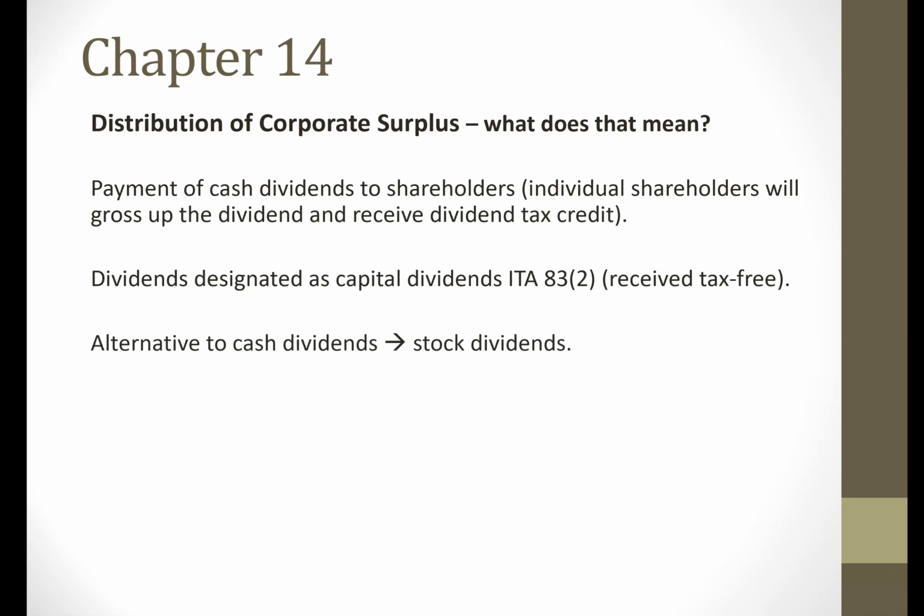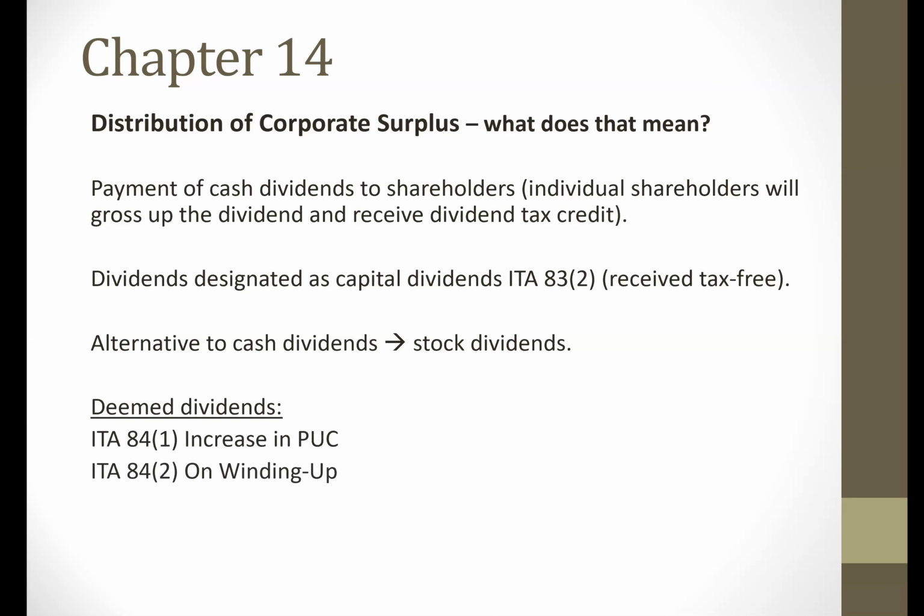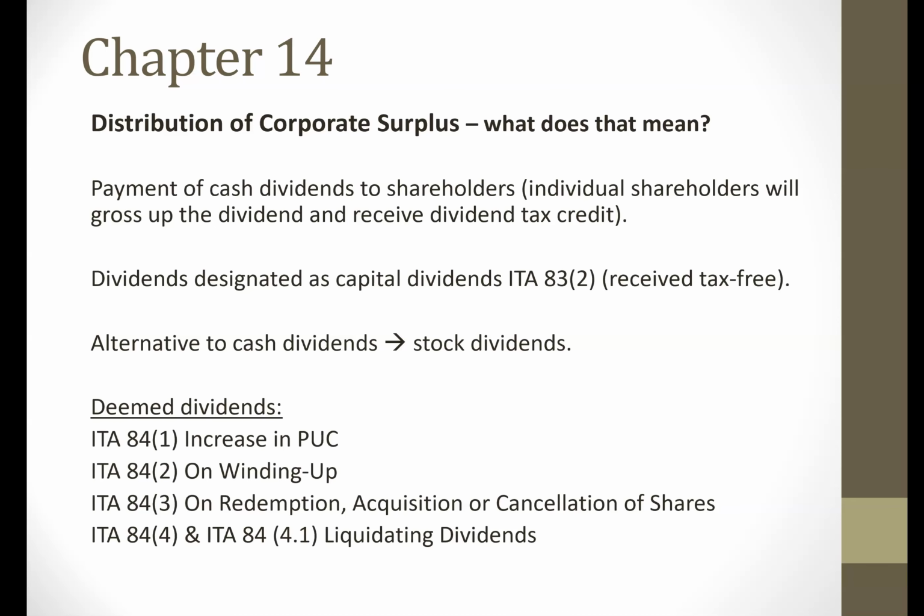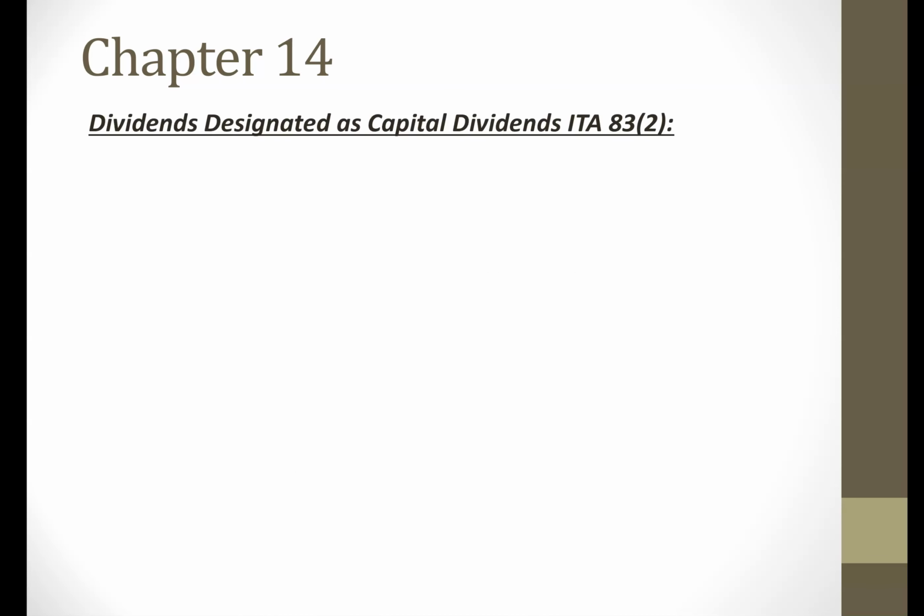We're also going to talk about stock dividends. Those could be an alternative to a corporation paying cash dividends. And then we're going to look at what we call deemed dividends under these sections of the Income Tax Act, 84.1, 84.2, 84.3, and 84.4 and 84.1. So moving on to the next slide, let's look at the first topic, which is capital dividends.